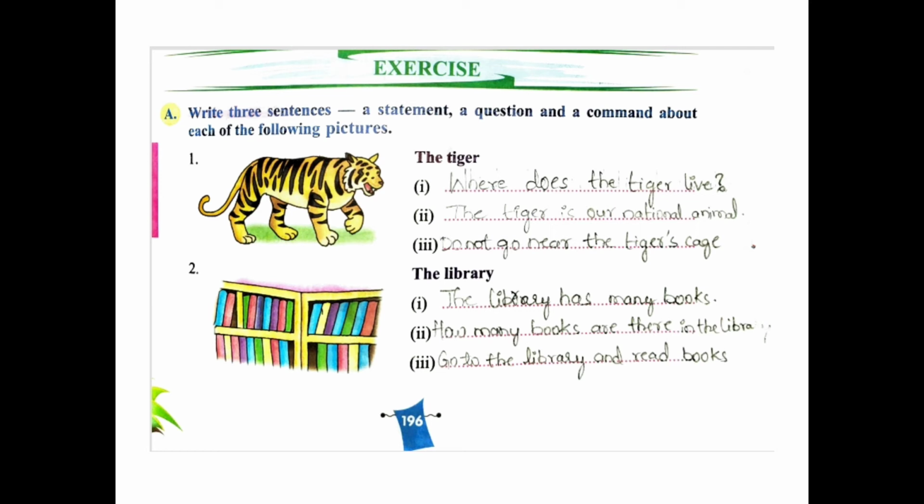Yes. Now, the second one, library. The library has many books. Yeah, it is giving us a statement. And how many books are there in the library? Yes, it is giving us a question, a questioning sentence. And go to the library and read books. It's a command. Yes, next,